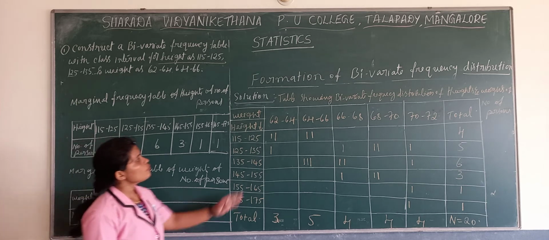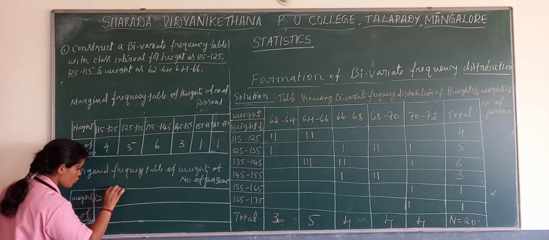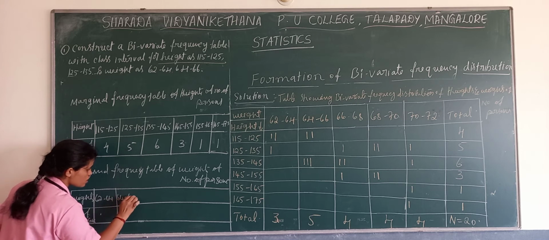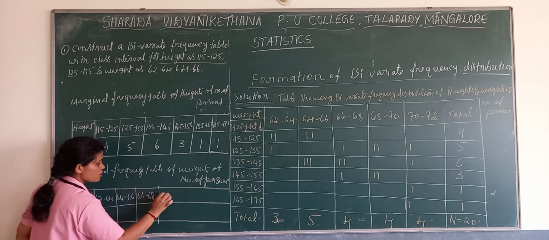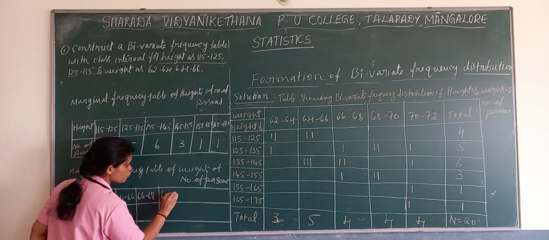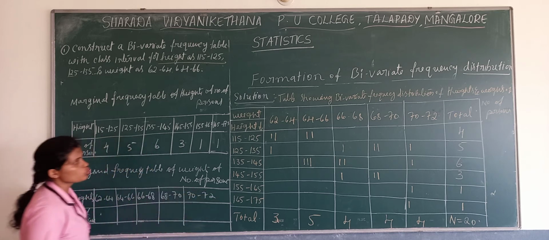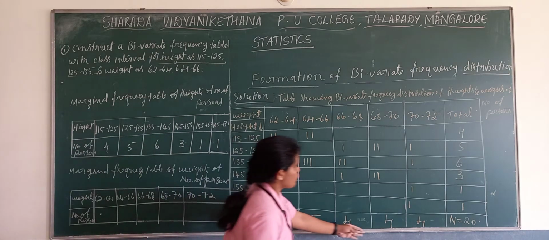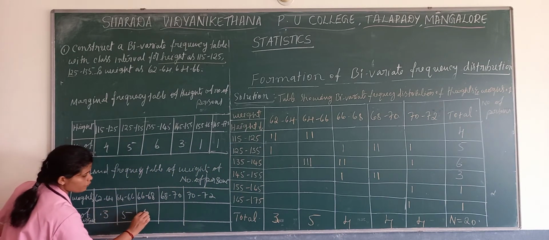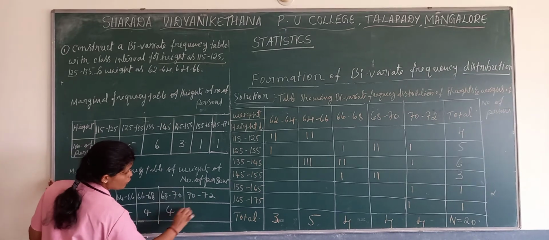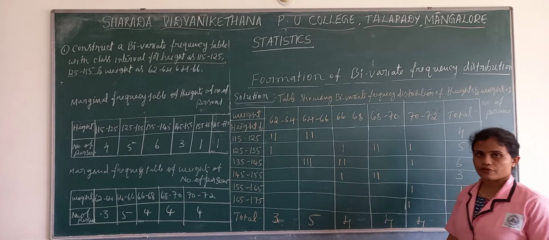Now take the weights there. 62 to 64, 64 to 66, 66 to 68, 68 to 70, then 70 to 72. Then take their frequencies, vertical total: 3, 5, 4, 4, 4. Now we completed the marginal frequency table.